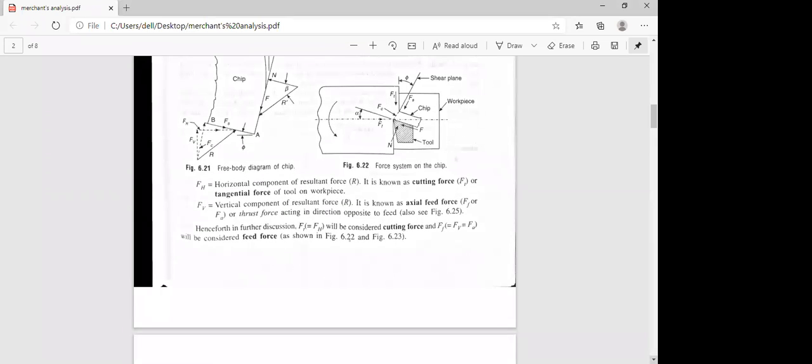The Merchant force diagram is very important as far as Merchant analysis is concerned, and it is nothing but the two triangles of forces I already told you about, considered together. With this we come to the Merchant circle diagram.